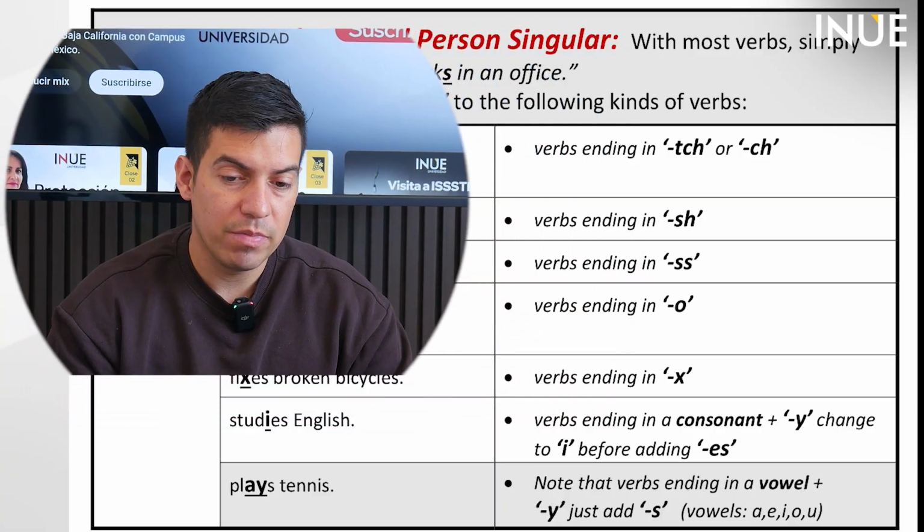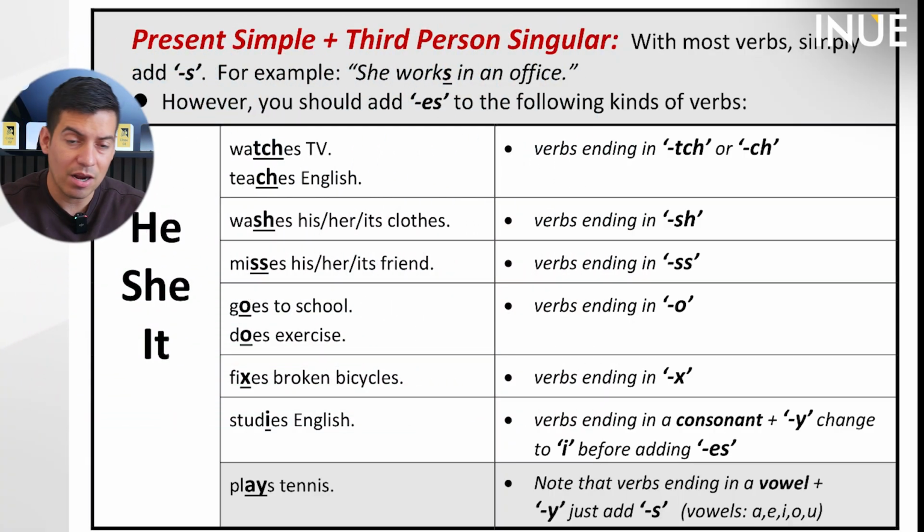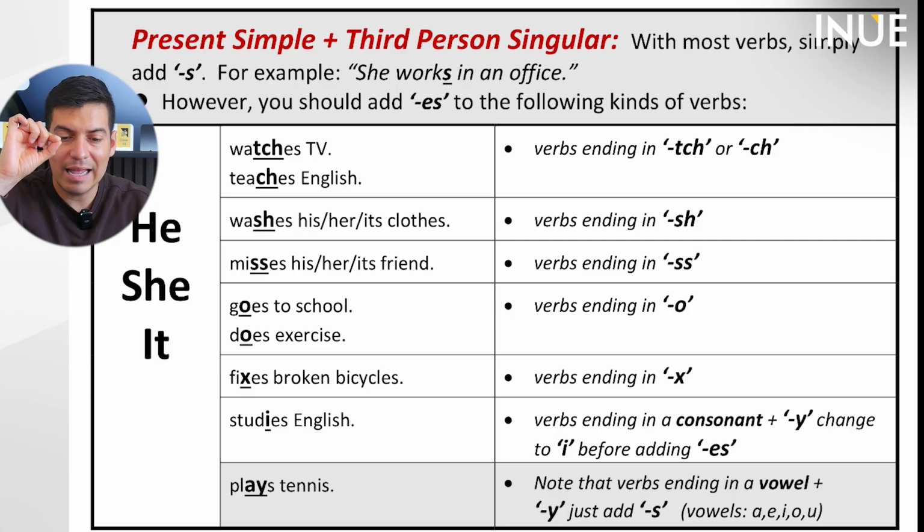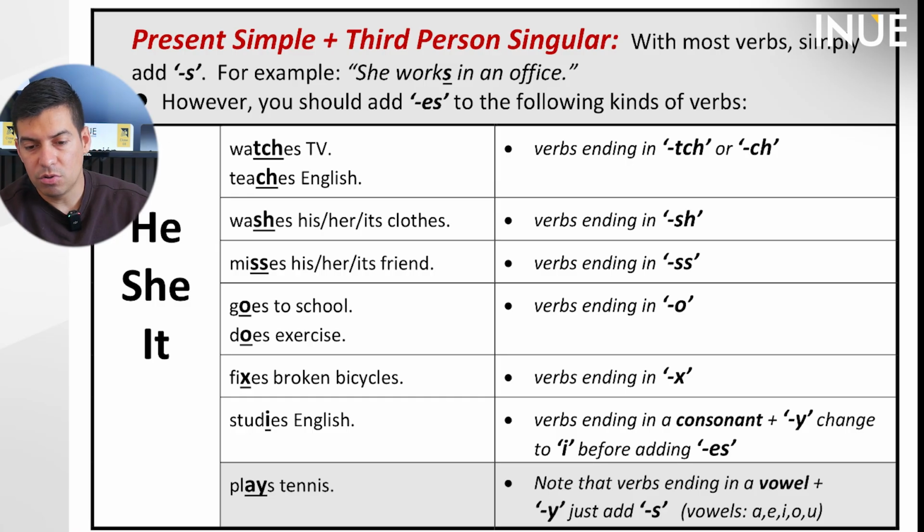What is the third person? The third person is he, she, and it. If you use them, remember to include the S at the end of each verb when you talk in the third person. But remember, there are some rules. For example, for the verbs that end in Y, don't forget that the Y changes to IES. For example, cry, cries, fly, flies. So remember that rule.